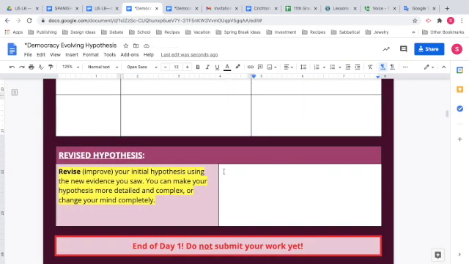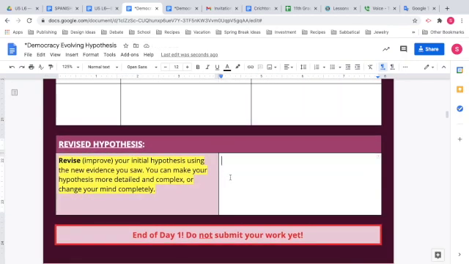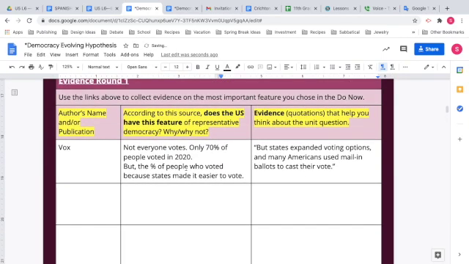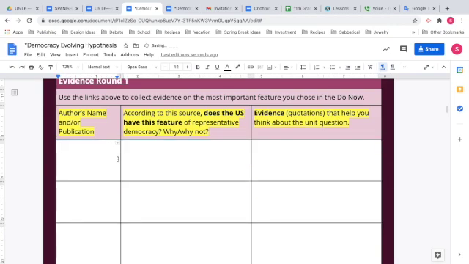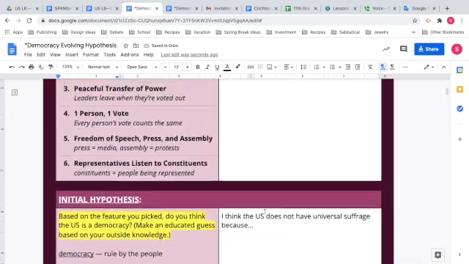When you're finished collecting your evidence, you're ready for the most important part, which is your revised hypothesis. You're answering the same unit question again: is the US a democracy? But now you're incorporating your new evidence along with your prior knowledge. Your revised hypothesis should not just summarize the most recent thing you read. This is a place to synthesize, or bring together, everything you've learned about this topic up to this point, including your prior knowledge and anything you learned in previous lessons or units.